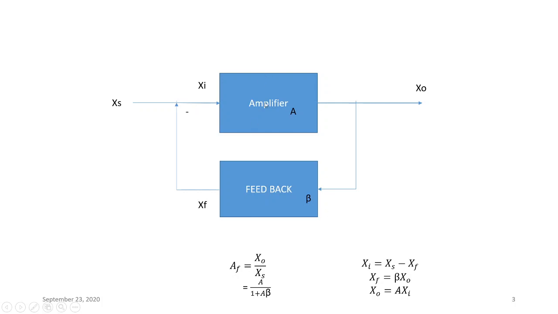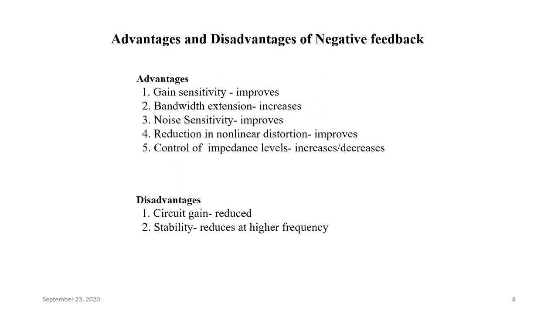Actually, the basic amplifier will be composed of active devices and a number of components, whereas the feedback network in negative feedback amplifiers will normally be of passive elements. That's why we can form beta as a very stable network, and we get the first advantage: AF equal to 1 by beta is stable, or AF, the feedback gain, is independent of the active device. Advantages and disadvantages of negative feedback.